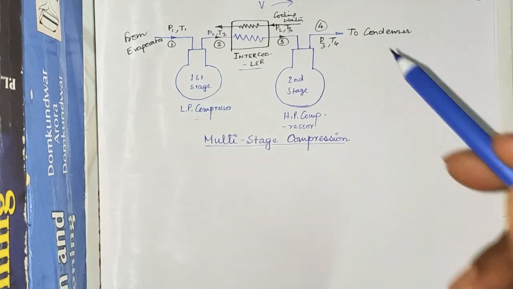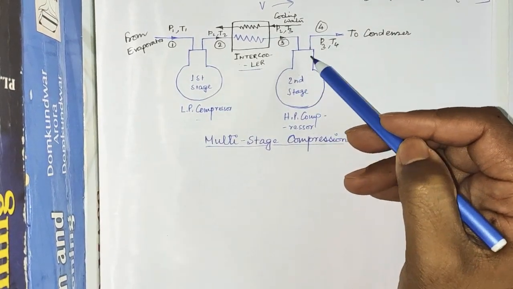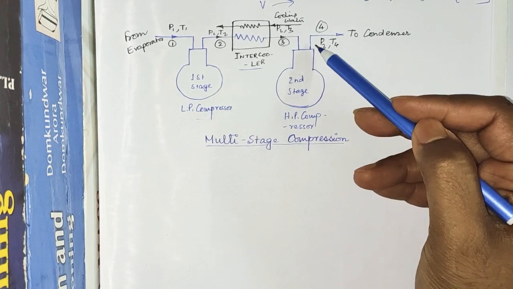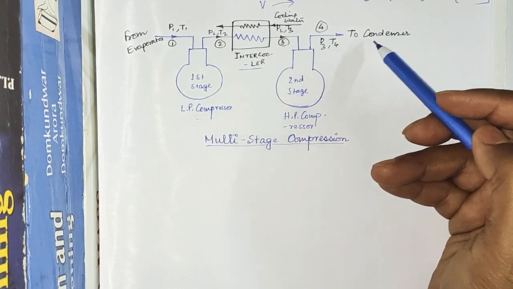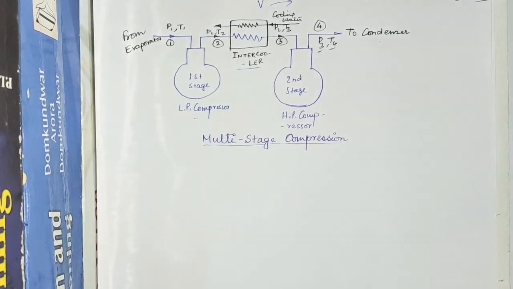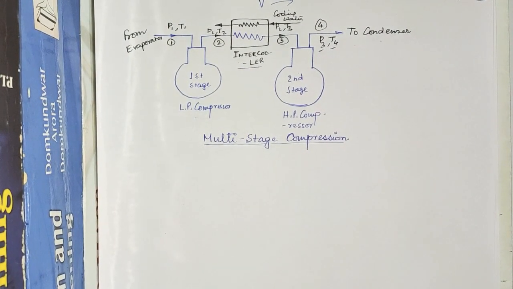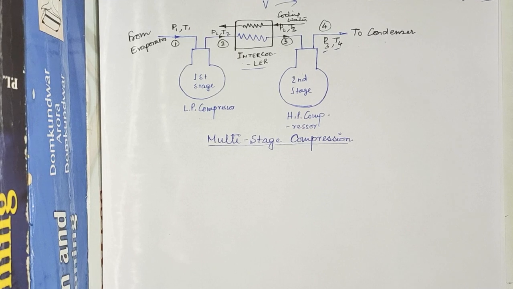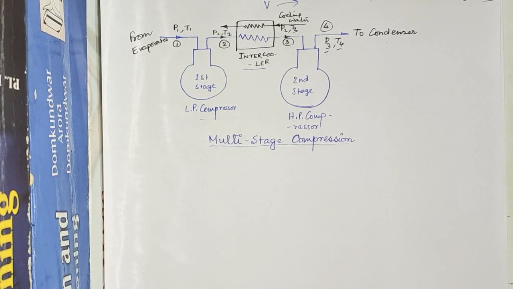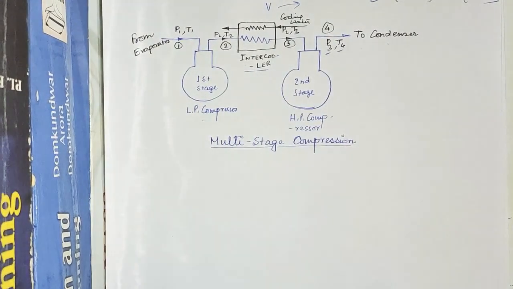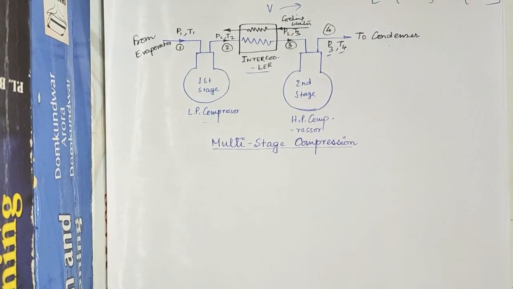And finally, after compression, this refrigerant is to be delivered to the condenser, the next unit, at relatively high pressure and high temperature. So in this way, using this two-stage reciprocating compressor with intercooler arrangement, multi-staging is done. Now during this operation, you have to go for certain assumptions.